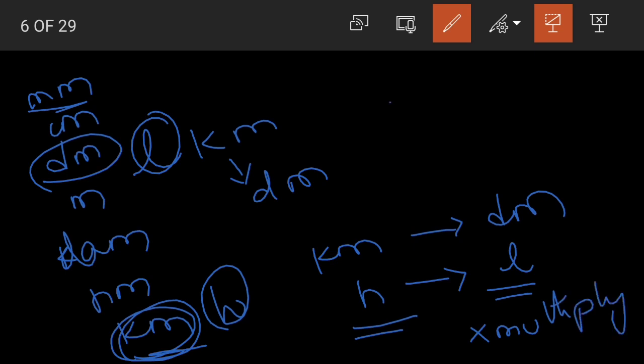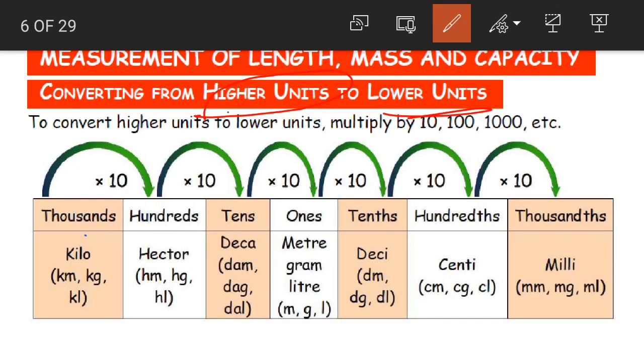What do we do? We multiply the given unit by 10, 100 or 1000. Depending on the case, by what number should we multiply? What is the basic rule to be followed, children? When we are converting a higher unit of measurement into a lower unit of measurement, we have to multiply. For example, when we convert kilo into hecto, we multiply by 10. Again from hecto to deca, multiply by 10.